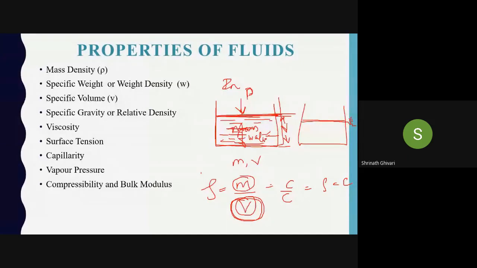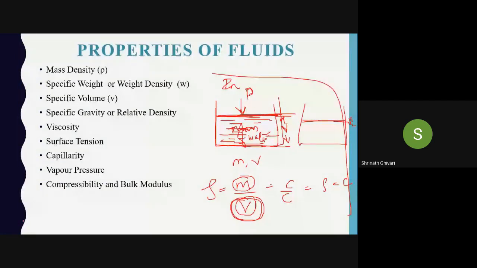As there is no change in volume, and mass will not change because mass will remain the same. I am applying a pressure on a mass of 1 kg with a volume of 1 meter cube. When I apply a force on that, the mass will remain the same. Therefore, in an incompressible fluid, that is water, the volume will also remain the same. That is constant. Therefore, density is constant for an incompressible fluid.